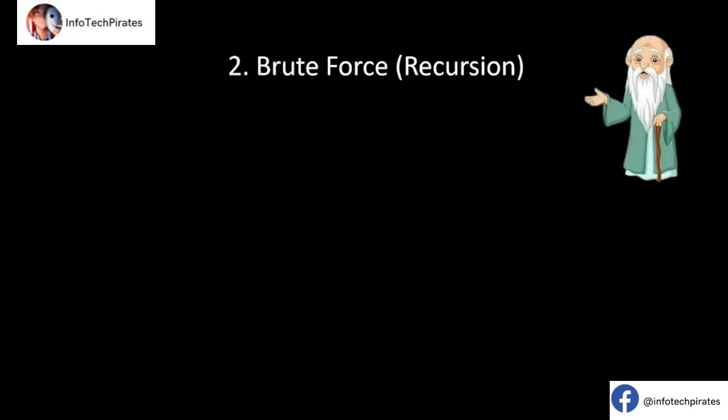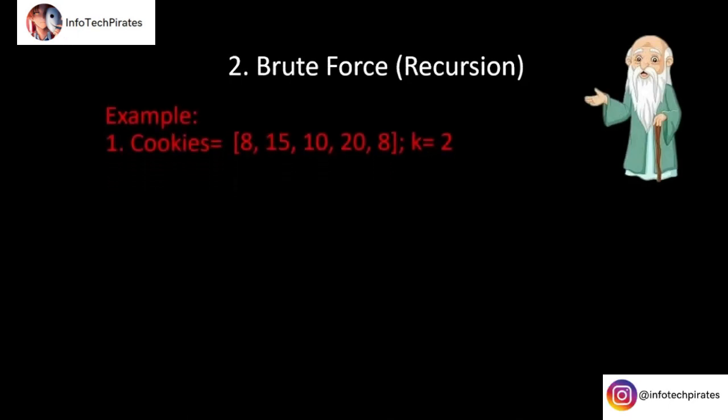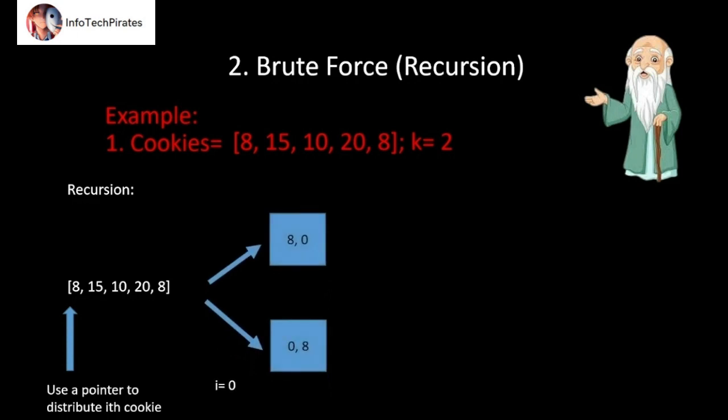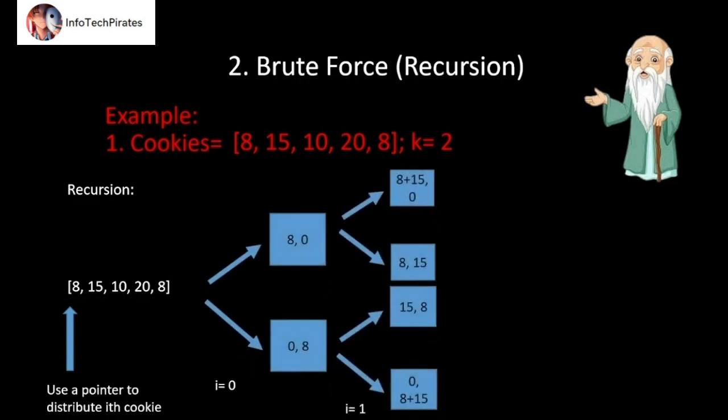Let's take an example to understand the intuition. Now, how to implement the recursion? Here we don't need to care about all the permutations, just consider it iterative recursion, so we will use a pointer i to store the state of the recursion. At that iteration we can assign the cookies at the ith position to any one of the k children. So we will use a for loop to assign the ith value to any one of the children and call the recursive function with incremented i.